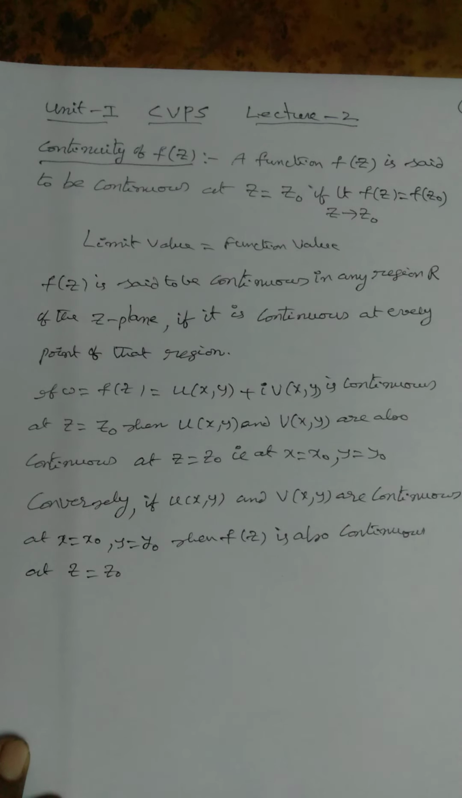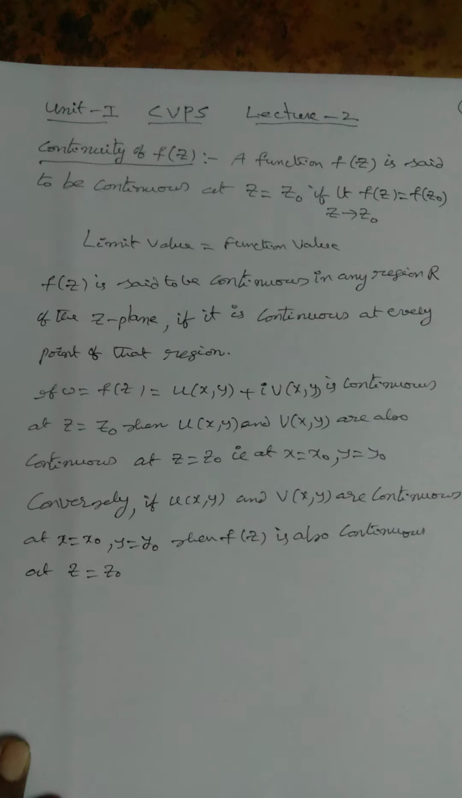F of x is a function of x. F of x is said to be continuous at x is equal to a if limit x tends to a, f of x is equal to f of a. Limit value is equal to function value. Whenever limit value is equal to function value, it is said to be continuous. Whenever limit value is not equal to function value, it is said to be discontinuous or not continuous.